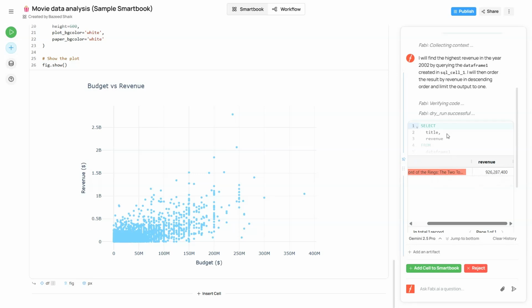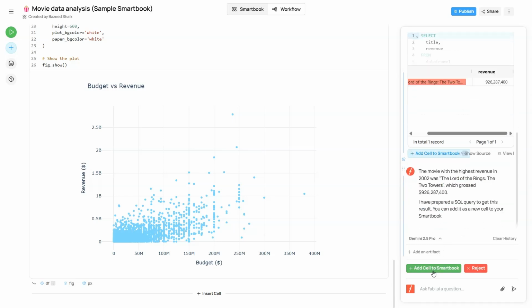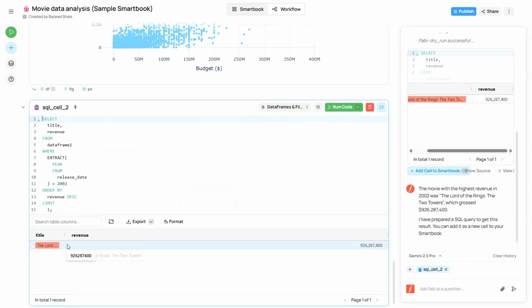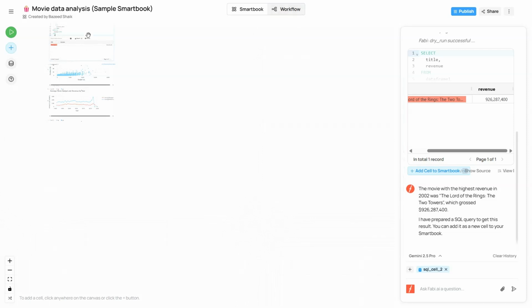AI-powered insights. The real magic is in the AI. Fabi can answer natural questions like, what was the highest revenue year? Which movie had the biggest budget? Compare average revenue by decade. It doesn't just display charts, it actually interprets your data and gives you summaries, context, and meaning. And yes, you can collaborate in real time with teammates on these insights.